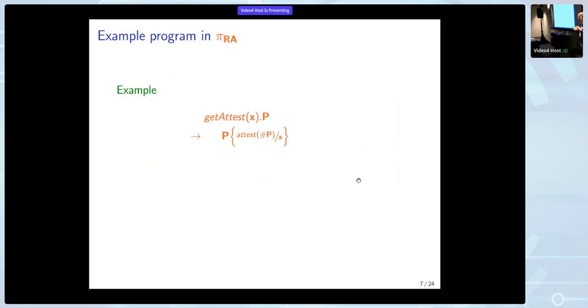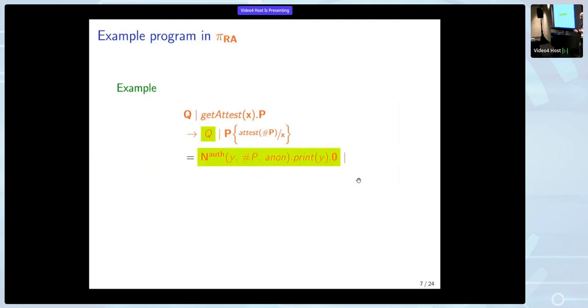Okay, so now we have this attest and we want to use it in communication. So we put a program Q in parallel, and we will elaborate it to a receiver. Again, to have a red thread through this presentation, we will try to send 42, but this time in an authenticated way.